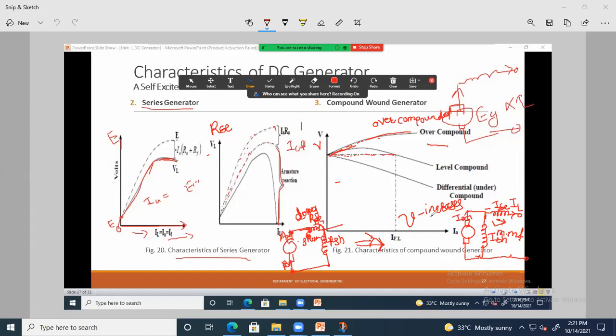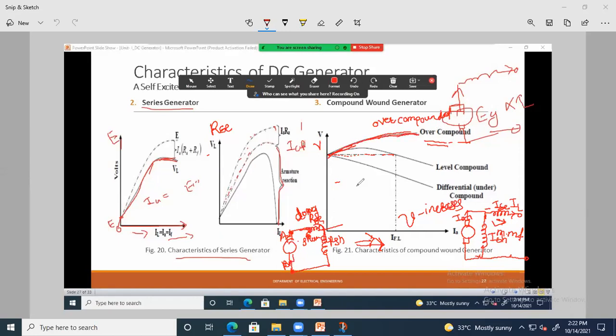This compounding depends upon the degree of compounding. म्हणजे त्याचं कसं compounding करतोय, कसा ratio आहे त्याच्यावरती depend. जर series field winding च्या turns आपण अशा adjust केलेल्या आहेत, if the load current increases, आउटपुट voltage किंवा terminal voltage will increase, that means it will be an over compounded DC generator. At that situation, the characteristics will be like this.